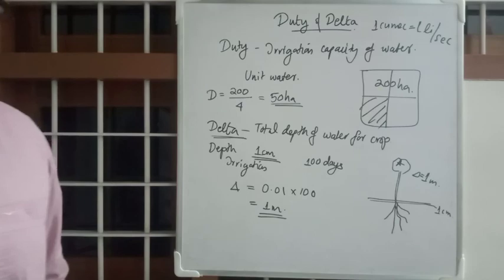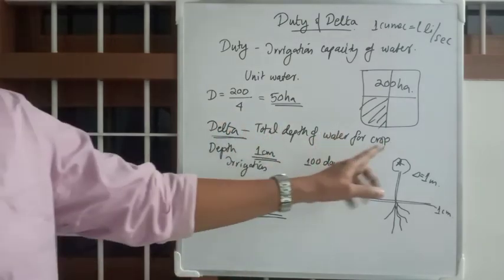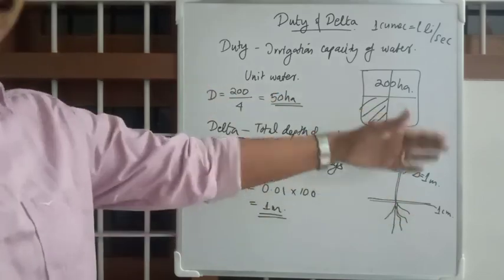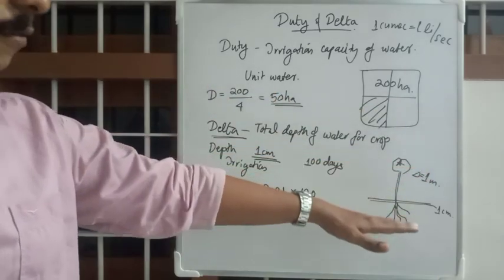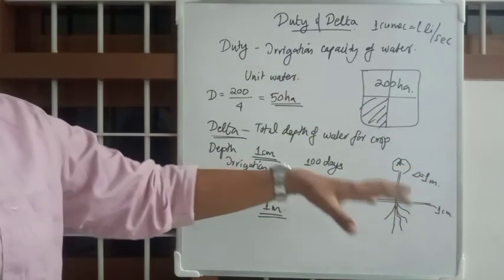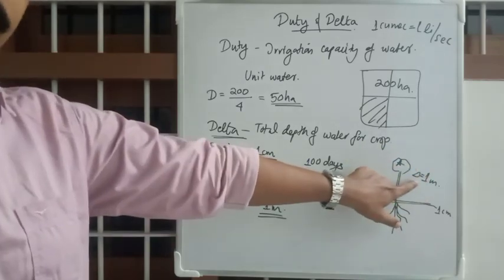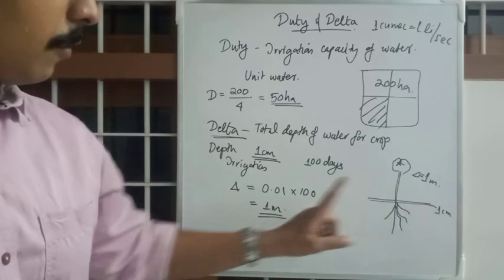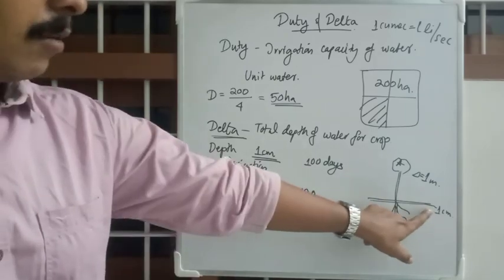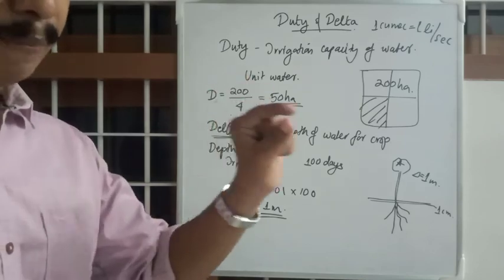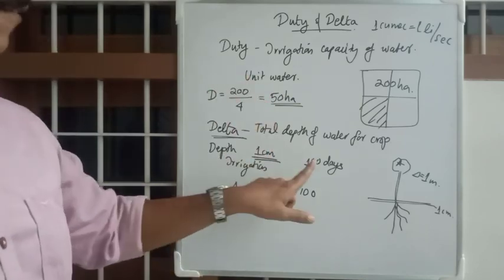I hope you get it. Delta is total depth of water for a particular crop. Total depth means for its lifetime. From sowing, whatever watering is to be done for this particular crop A, that will be included in delta. In our example, every day we pour 1 centimeter depth of water for 100 days.